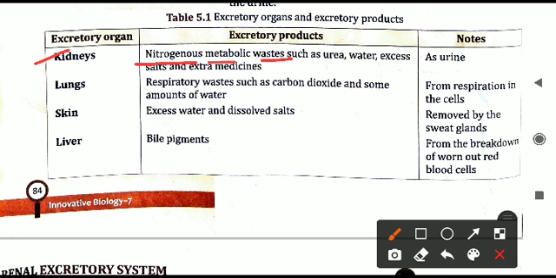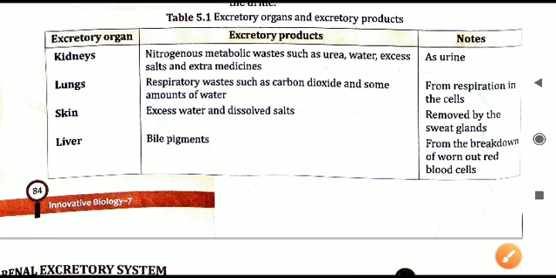Metabolic waste are what? Waste produced in the reactions where energy is required. Wherever energy is required, those reactions are metabolic reactions, and in such reactions some waste products are coming. If those waste products contain nitrogen, like urea, it is coming out through the kidneys. Also water is produced as waste from the kidneys. We can say it is present in the urine.